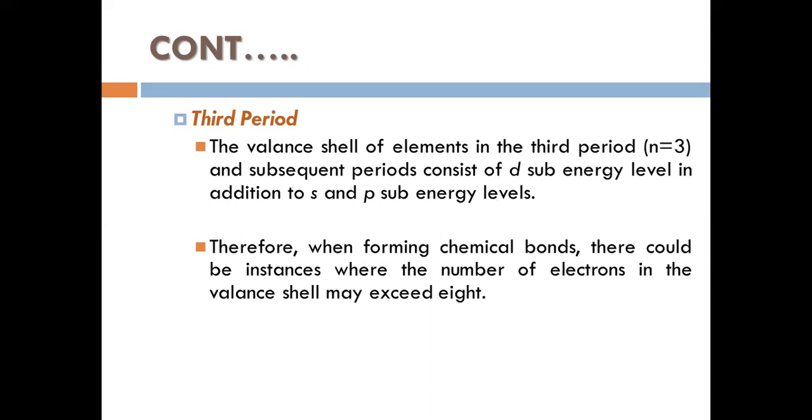When forming chemical bonds, there could be instances where the number of electrons in the valence shell exceeds 8. When n equals 3, you can have 3s, 3p and 3d.